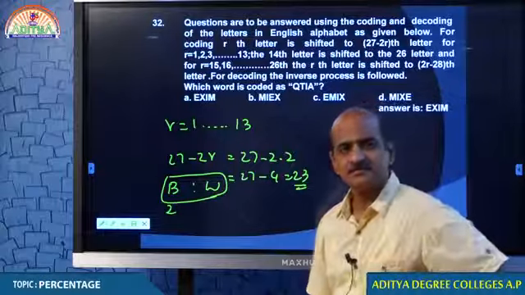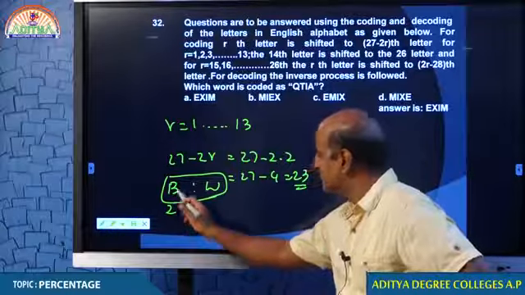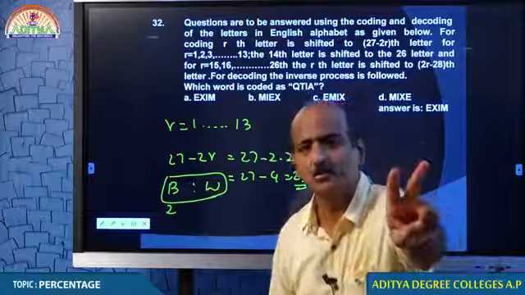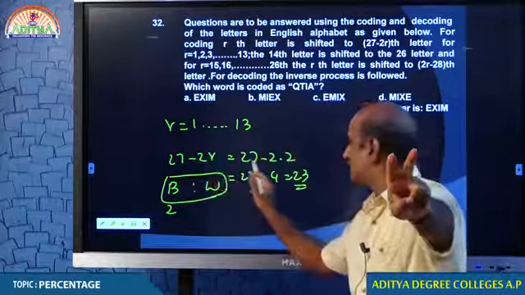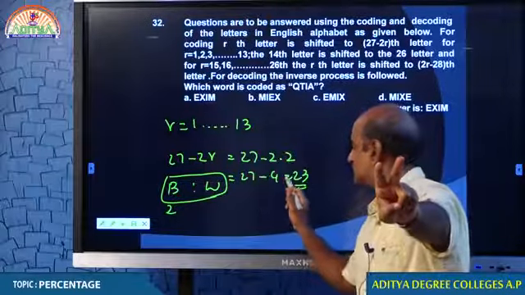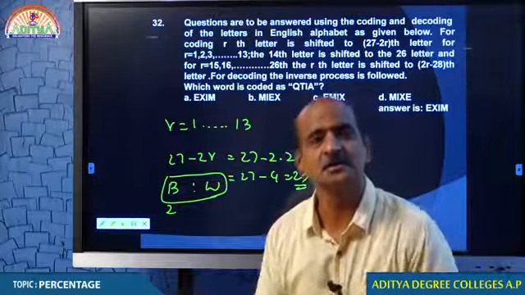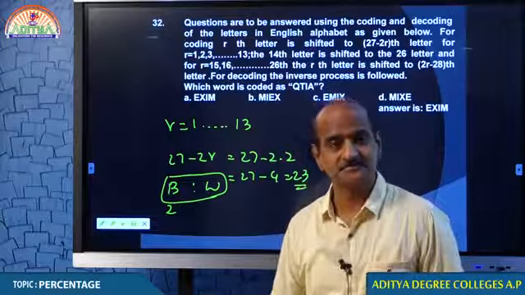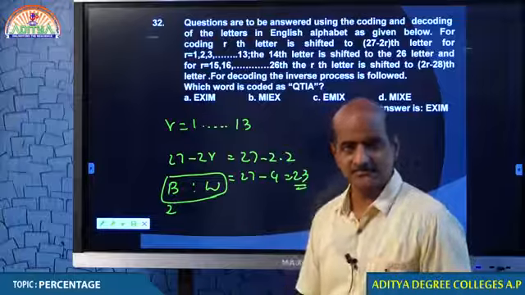You understand that, my dear students? Because B's value is 2, R is equal to 2. 27 minus 2R, 27 minus 2 into 2, 27 minus 4, 23. The 23rd letter is W. Interesting. This is how the condition is designed, isn't it?